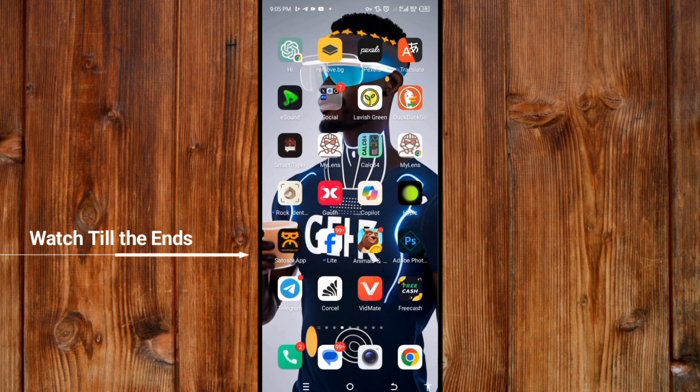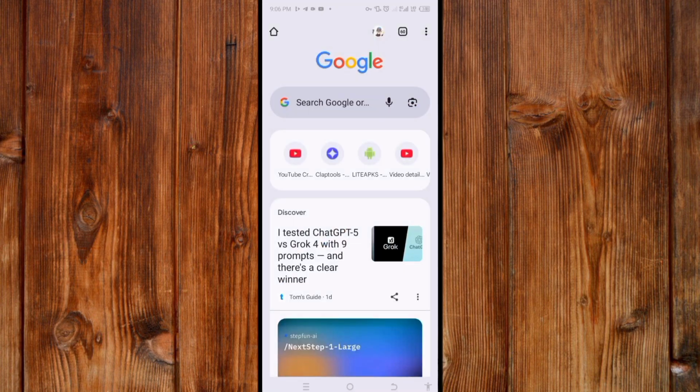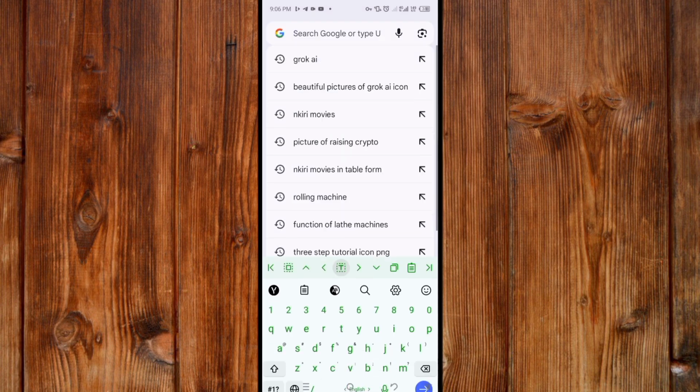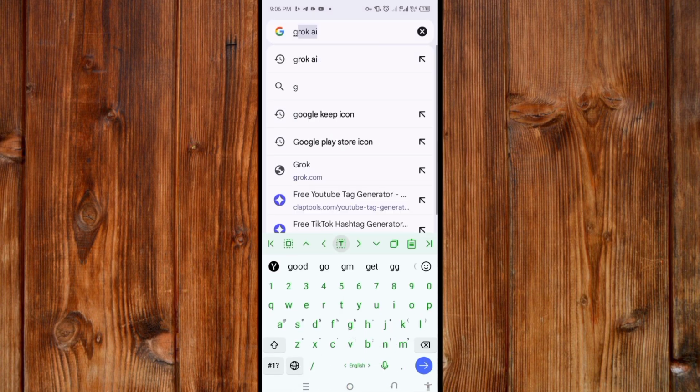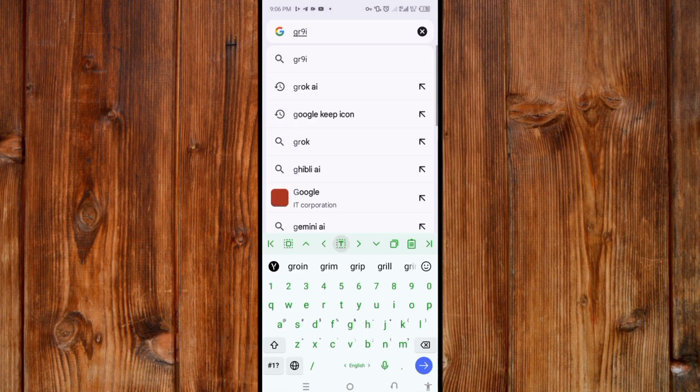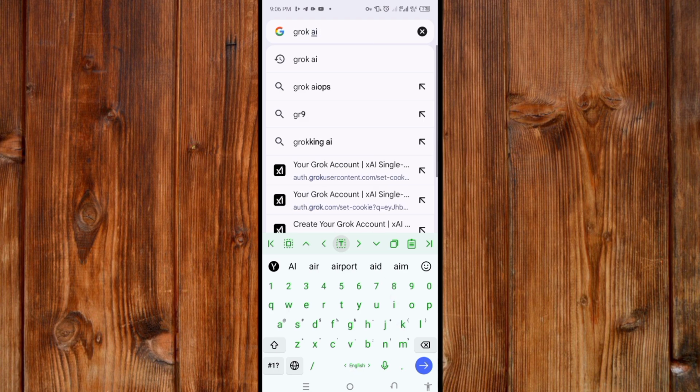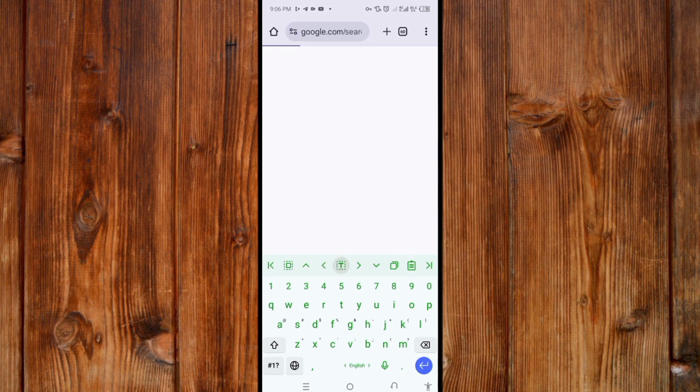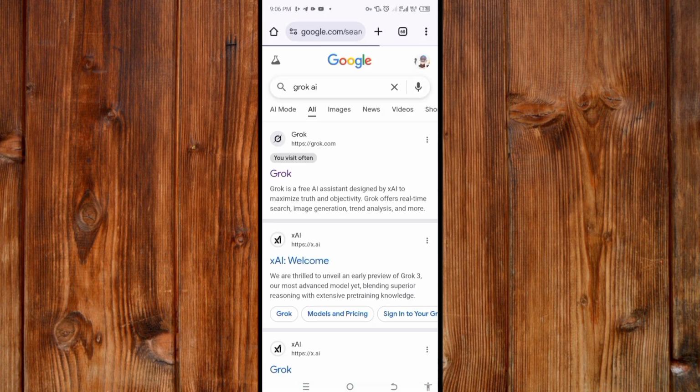Now here first, what you do is to open your Grok AI like this by opening your search engine and then type here on the search bar Grok. As you can see now, click on search. As you can see here, you can see Grok. Now click on Grok here.